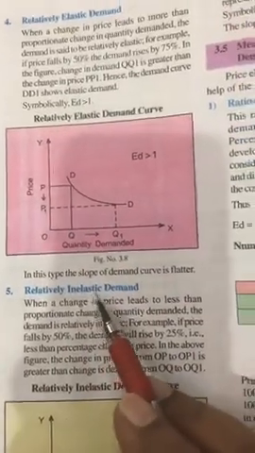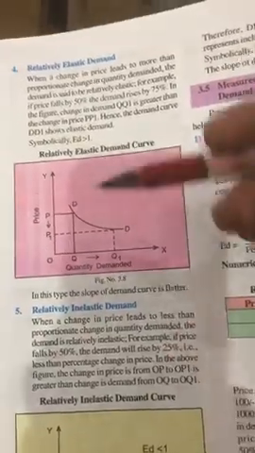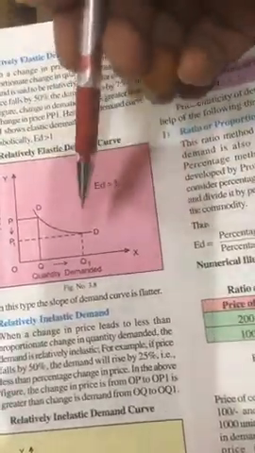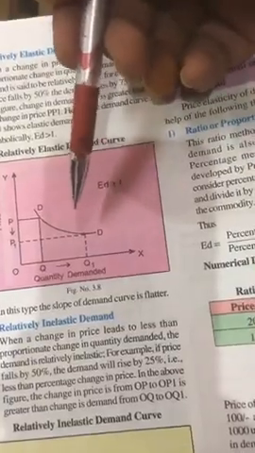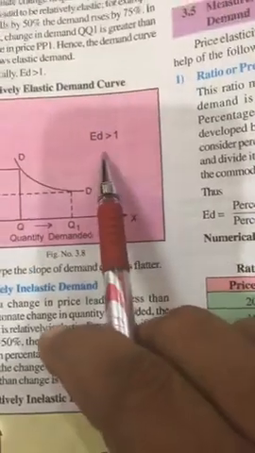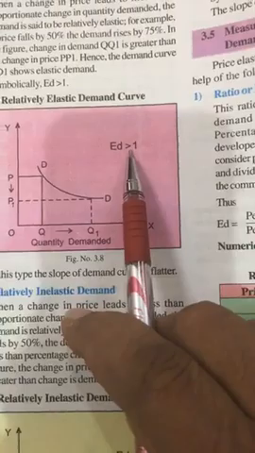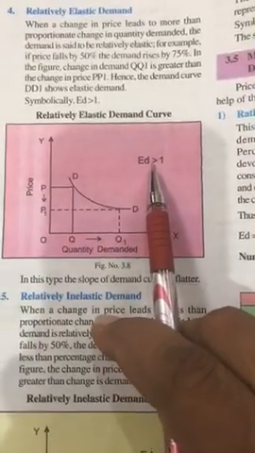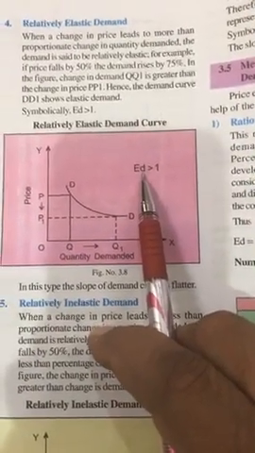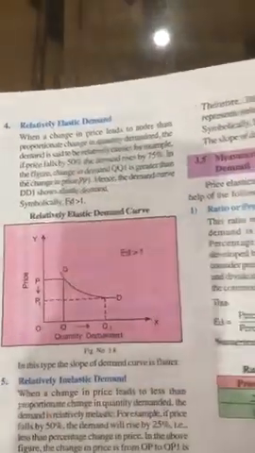In this type, the slope of demand curve is flatter. This is flatter demand curve. See this. When we'll come to next point, you will come to know the difference. Now, numerically, ED is greater than 1. See, this is called greater than 1. This is how you have to explain more elastic demand or relatively elastic demand. Now, coming to last point, and that is